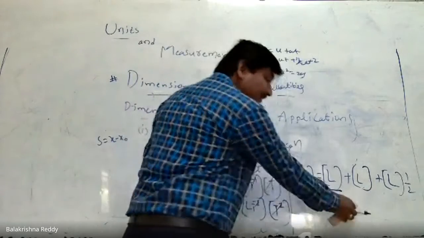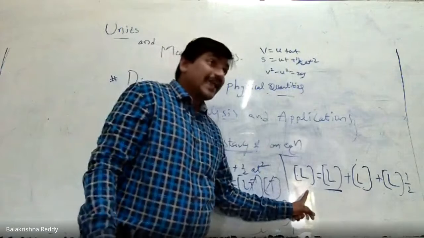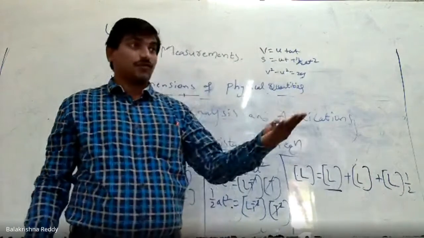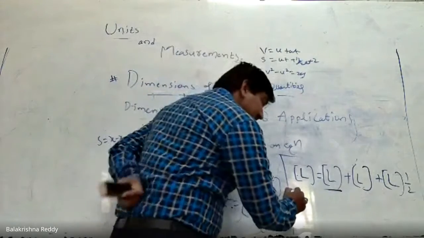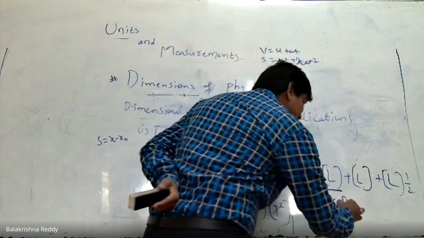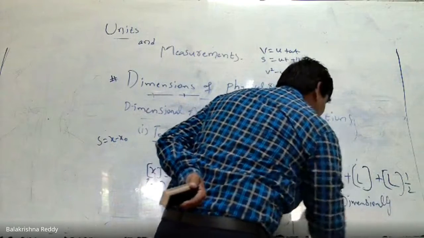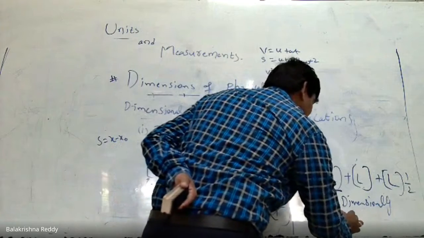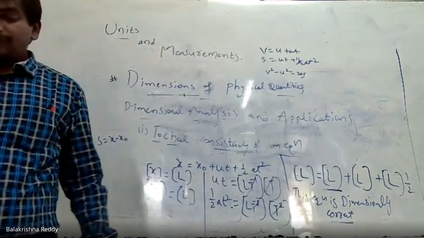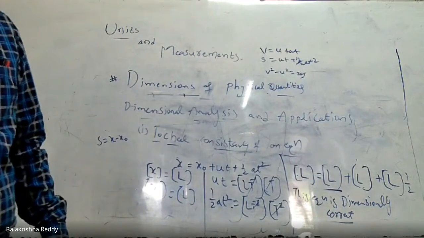That means according to the principle of homogeneity, the same quantity I can compare, not with the other quantity. So this equation is dimensionally correct. Dimensionally correct. If you consider half and all, it will not be correct. Remember.